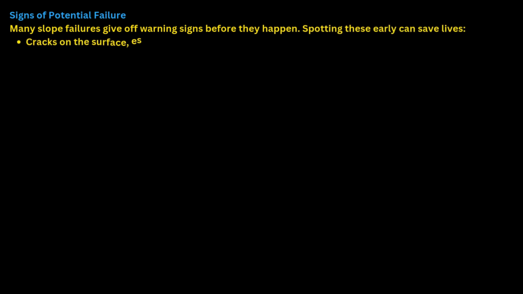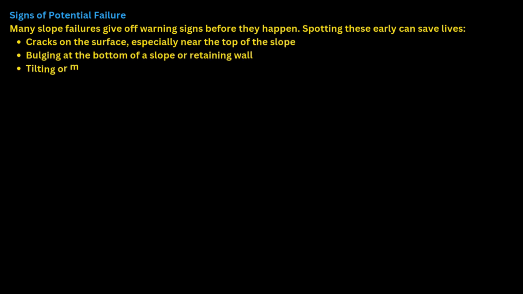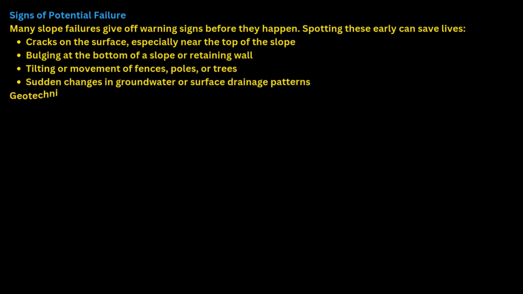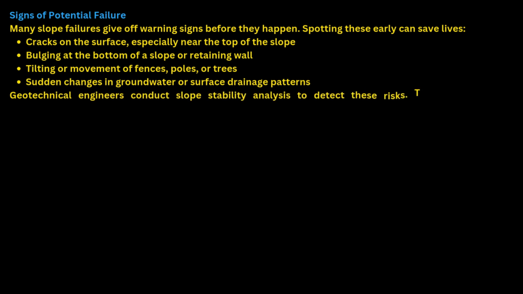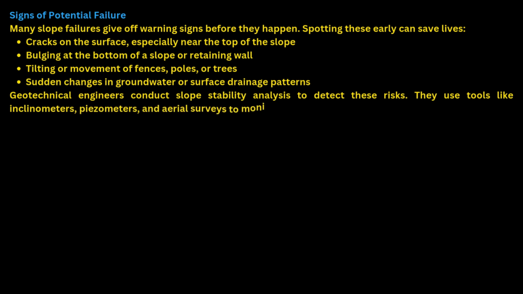Cracks on the surface, especially near the top of a slope. Bulging at the bottom of a slope or retaining wall. Tilting or movement of fences, poles, or trees. Sudden changes in groundwater or surface drainage patterns. Geotechnical engineers conduct slope stability analysis to detect these risks. They use tools like inclinometers, piezometers, and aerial surveys to monitor slopes.